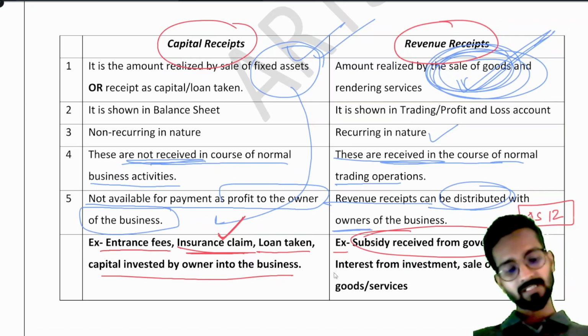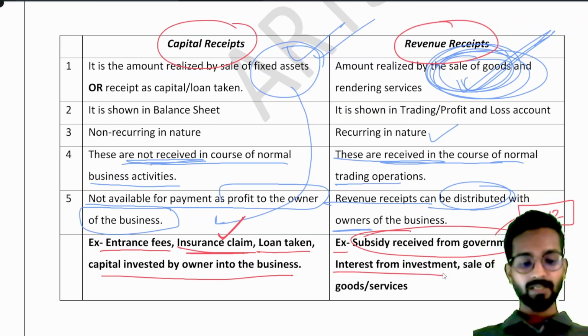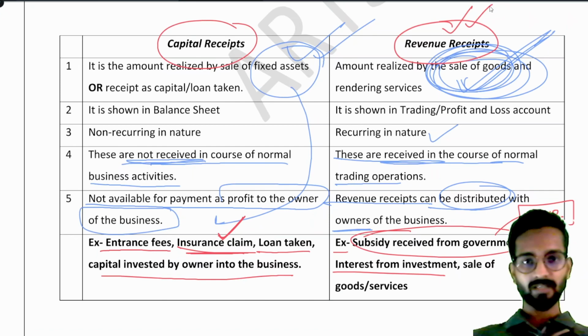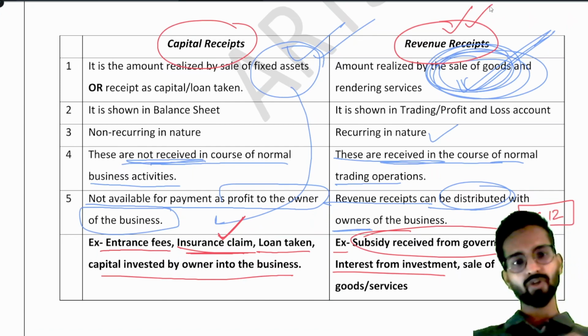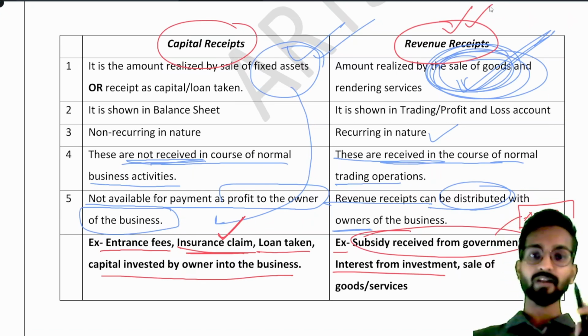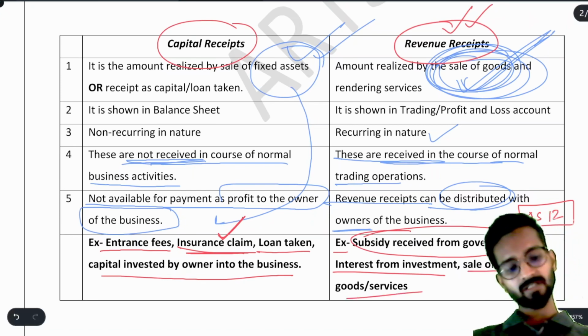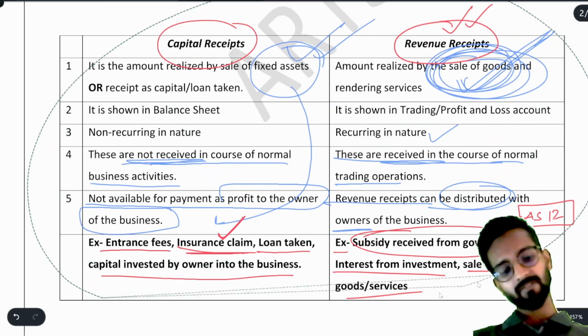Now next is interest from investment. Interest from investment is your revenue receipt. Why, sir? You have invested the money, say in some shares, debentures or whatsoever. You have purchased some security or government bond. You will receive interest every year, and this is recurring in nature because you are receiving it every year. So it is a revenue receipt. Then sale of goods and services we have already discussed. So these were our capital and revenue items.